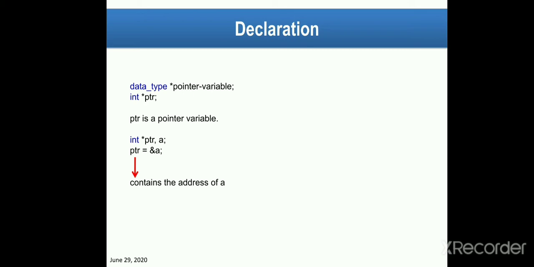Here I have taken ptr as the variable name. You can give any variable name. Now ptr is a pointer variable. int *ptr, a; ptr = &a means this ptr contains the address of a.